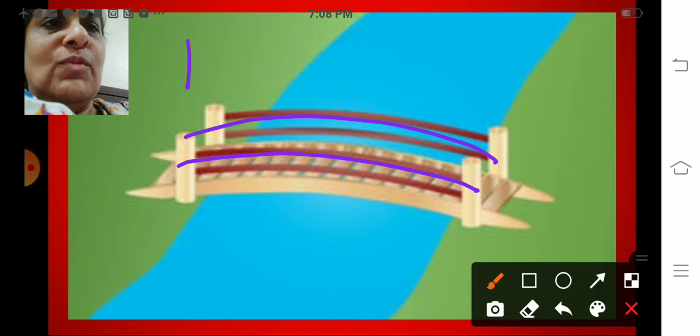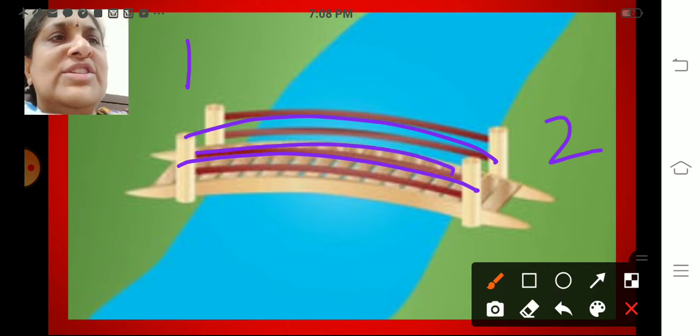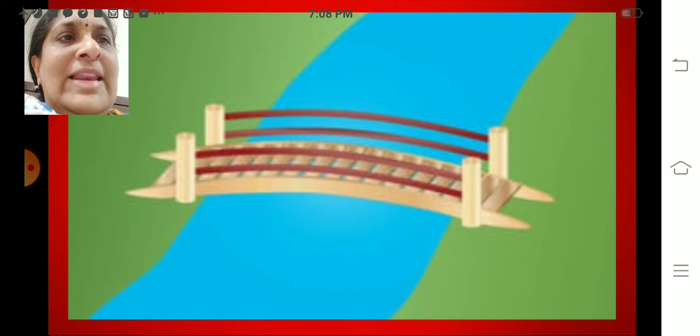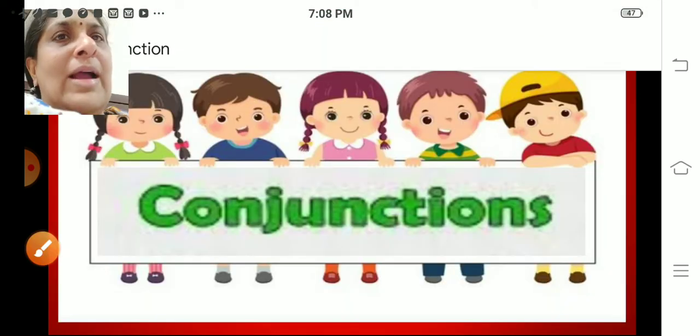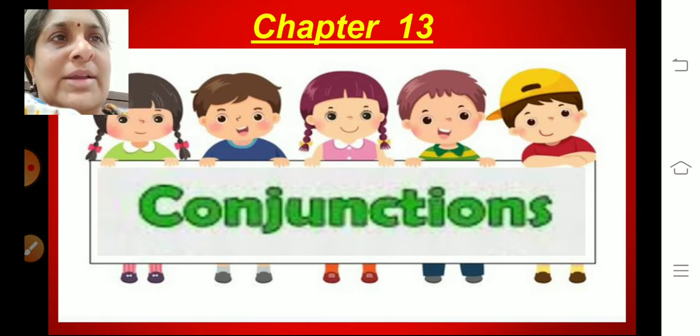Village 1 and village 2. So what is connecting village 1 with village 2? The bridge is connecting. Same way we have some connecting words in English, and they are called conjunctions. So today we'll be continuing with the second part of chapter number 13, conjunctions.